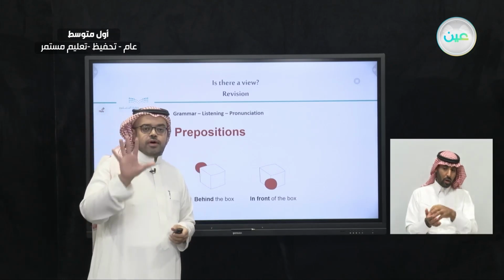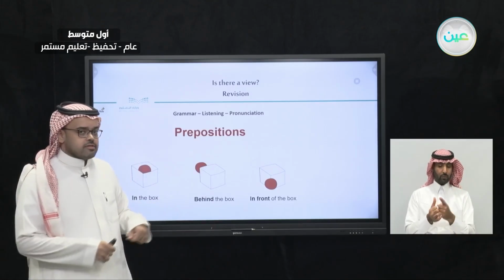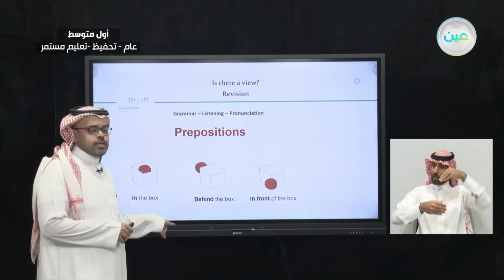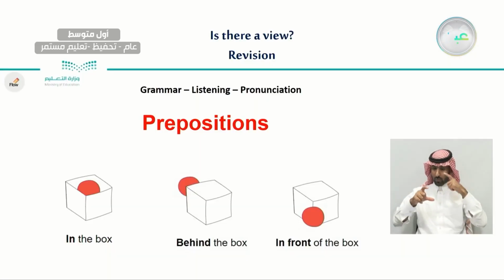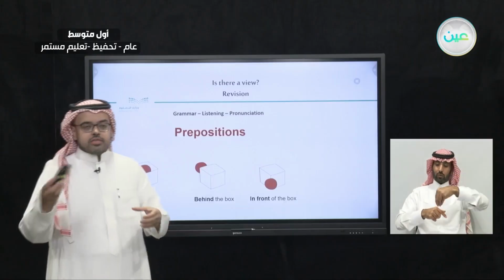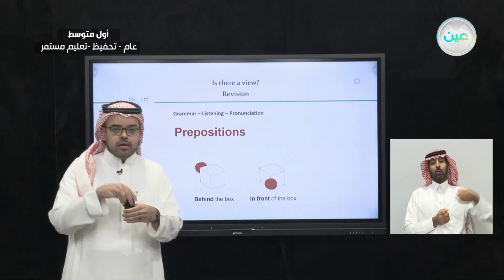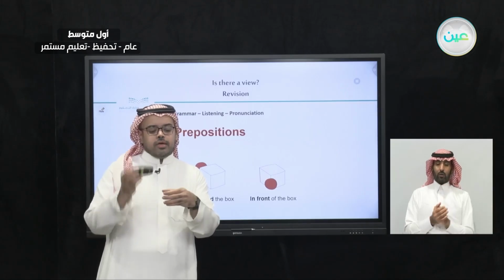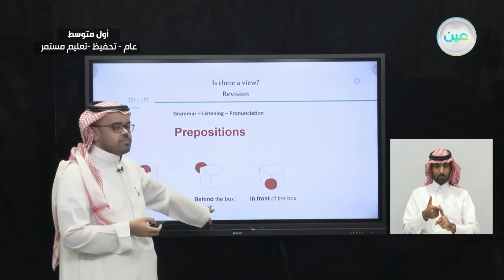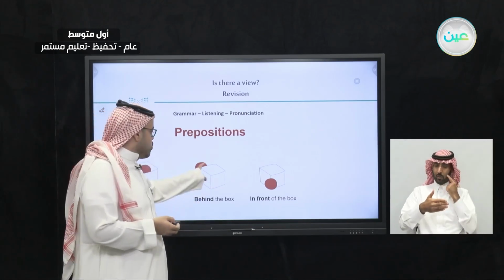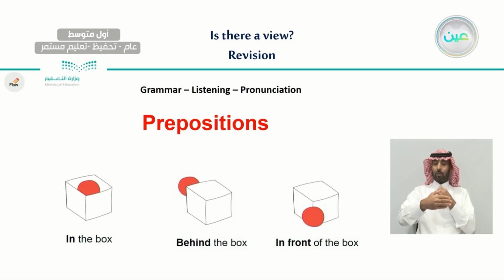And we have learned 5 different prepositions. The first one is the preposition in. What do you mean by in? As you can see in this picture, in the box. We use in to describe things that are in something. As in our case here, the ball is in the box. The other preposition we have is behind. For example, the ball is behind the box.